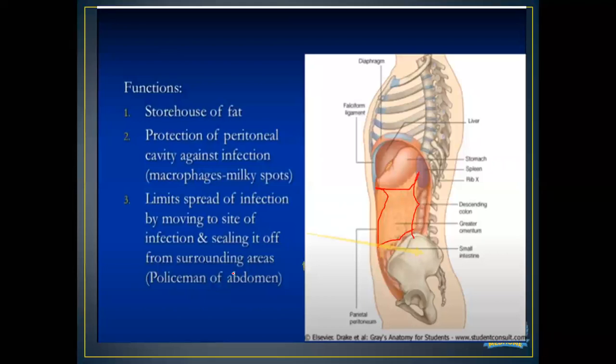That is why, as I told you before also, the greater omentum is known as the policeman of the abdomen, because it is preventing the spread of infection from this area of the greater omentum towards other organs like liver, kidney, spleen. It is preventing the spread of infection from one organ to the other.